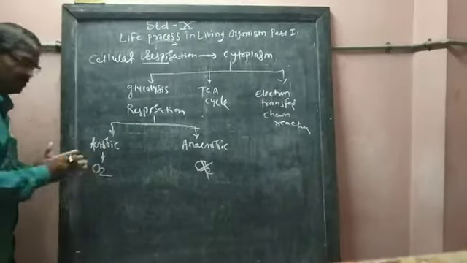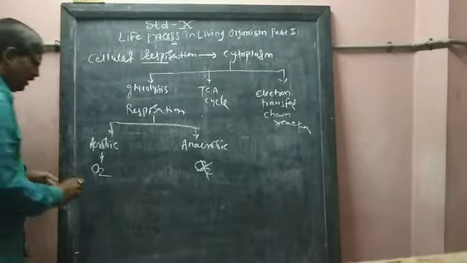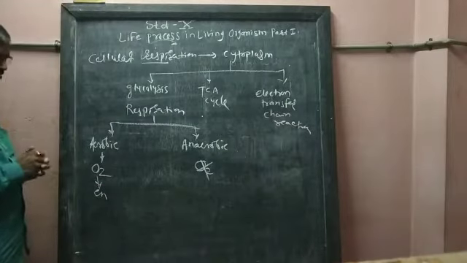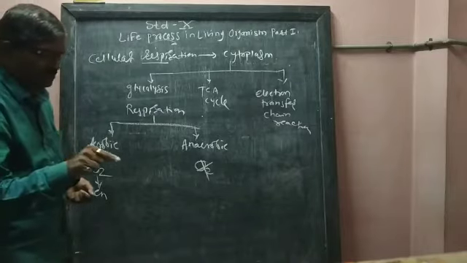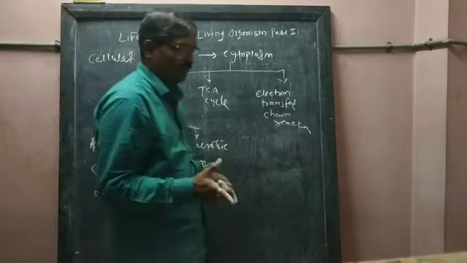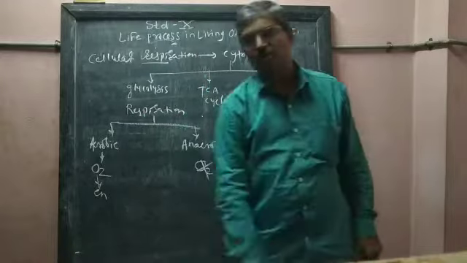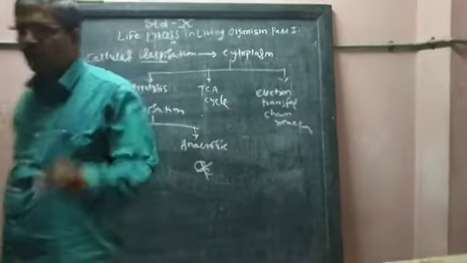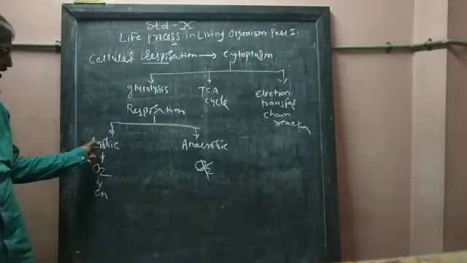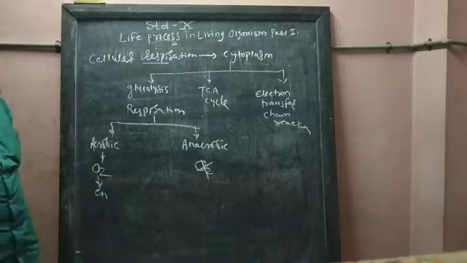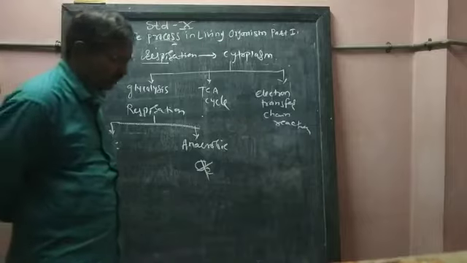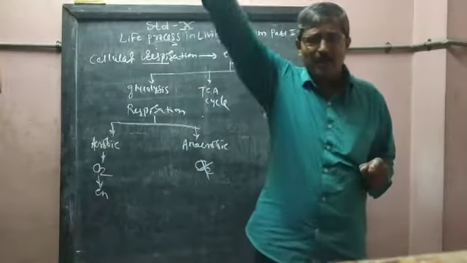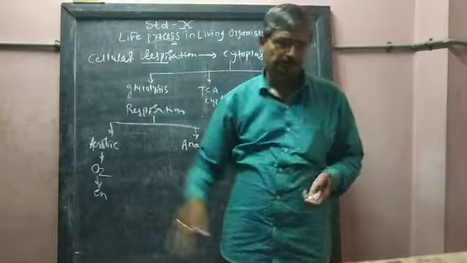In aerobic respiration, oxygen is the most important thing and energy is produced. Aerobic respiration means the process in which energy is produced with the help of oxygen. This aerobic respiration takes place in most or almost all higher plants and animals.